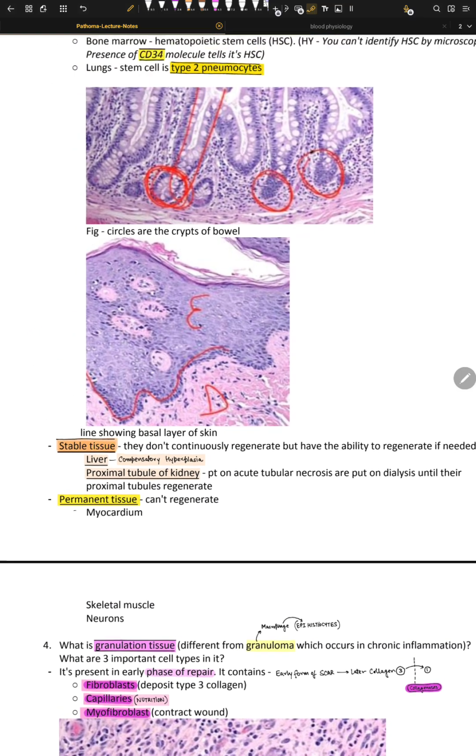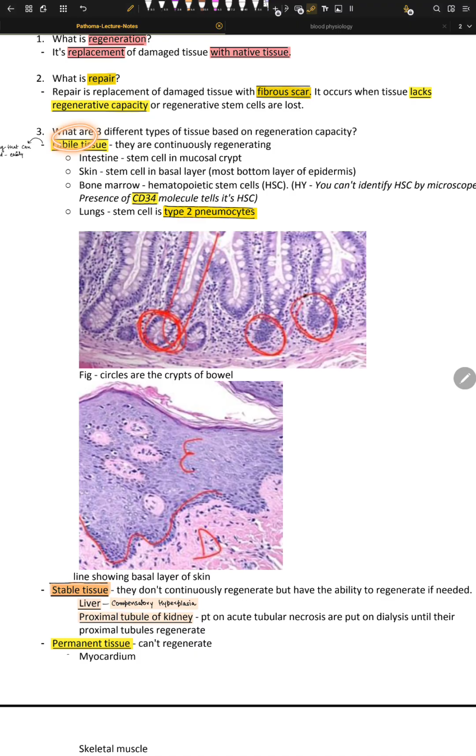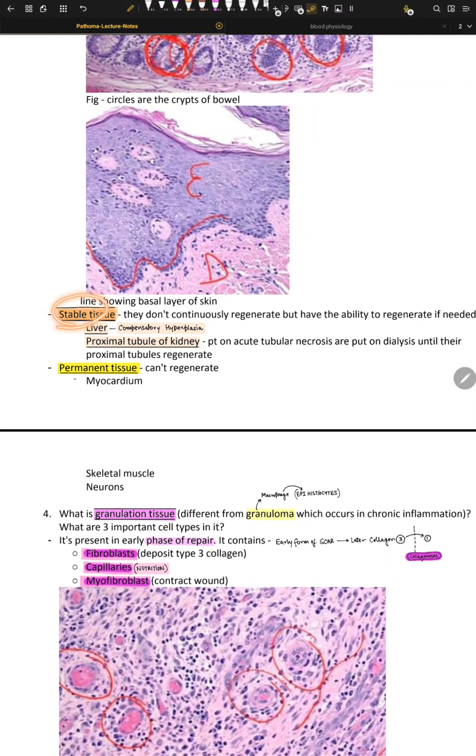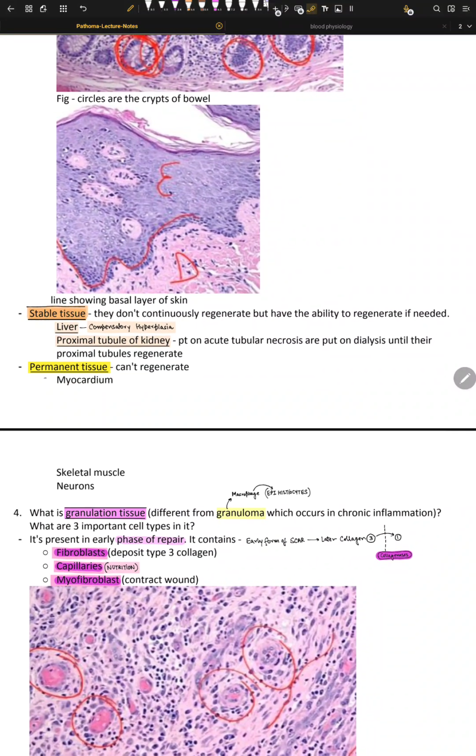Stable cells. So labile cells are the ones we can replace easily. Stable cells don't continuously regenerate but have the ability to regenerate if needed. So liver, right? Compensatory hyperplasia. You remove half of the liver, and half of the liver will grow again.